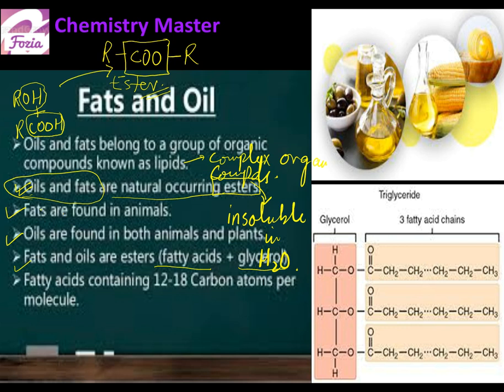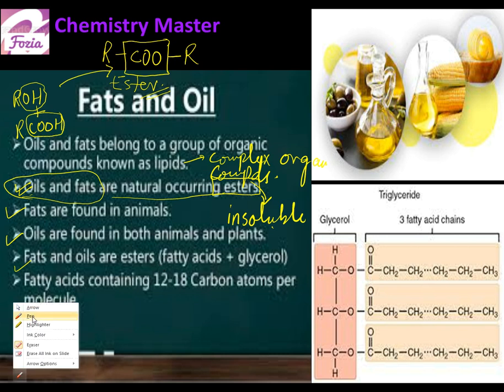Okay, let me erase it for you so that you can understand it. Fatty acids are long chain monocarboxylic acids, and glycerol is a 3 carbon containing alcohol, like the one which is shown here.